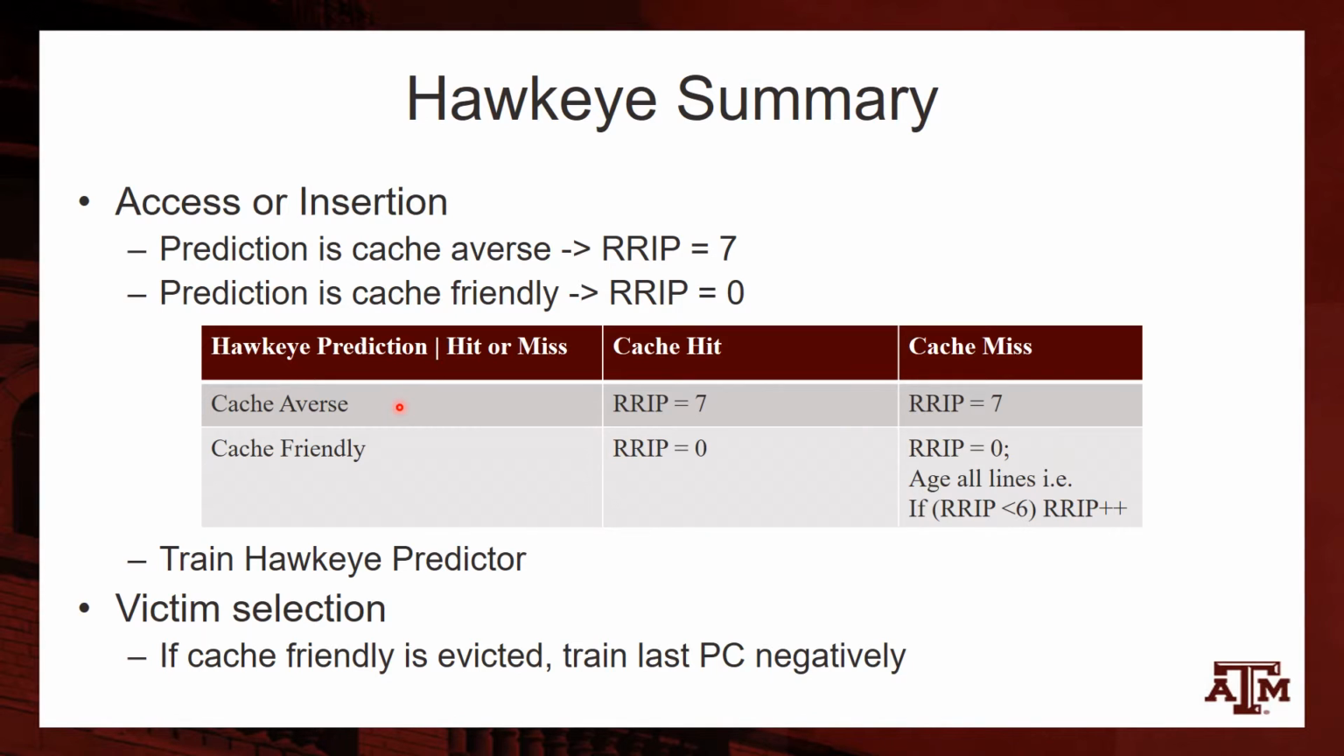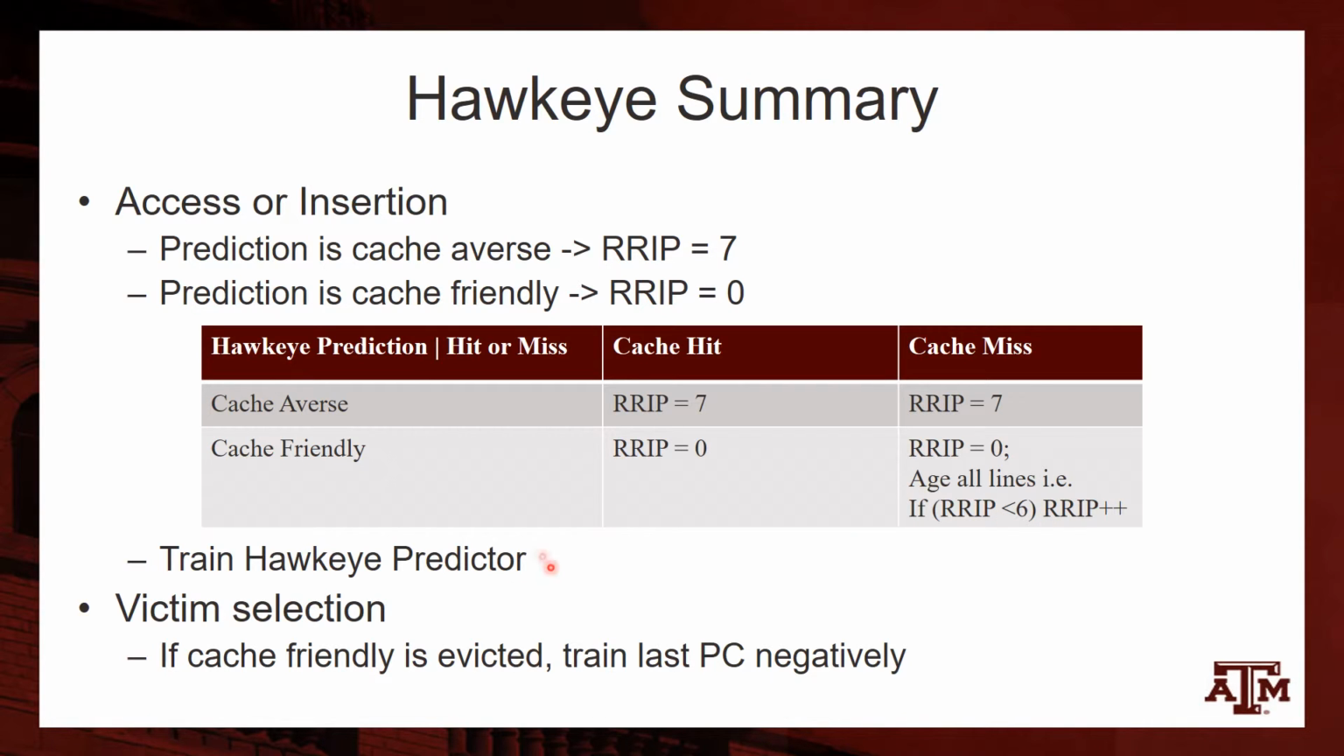If the prediction is cache averse, we insert the block with an RRIP value of 7. However, if it is a cache hit and the prediction is cache friendly, we insert an RRIP value of 0. We do the same thing for a cache miss, but additionally, we age all the other cache friendly lines. That is, if the RRIP value is less than 6, we increment the value by 1. So here we notice that all cache averse lines have an RRIP value of 7, while cache friendly lines have a value between 0 and 6.